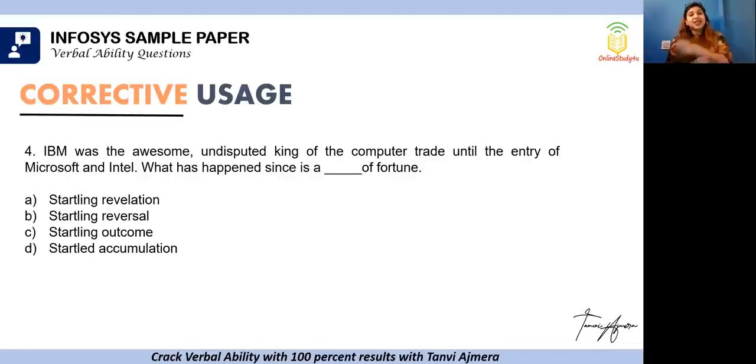Startling reversal, that of course we can soft mark as our option, because let's say you were doing very well. Now if it's the opposite, your performance has reversed, it's gone or it's taken a wrong turn. So reversal does make sense. Startling outcome of fortune. If you were the undisputed king and now you're not doing well, it cannot be an outcome of fortune. And startling accumulation, when you're gathering something, accumulating it, that also cannot be our correct answer. So of course, our correct answer is startling reversal.